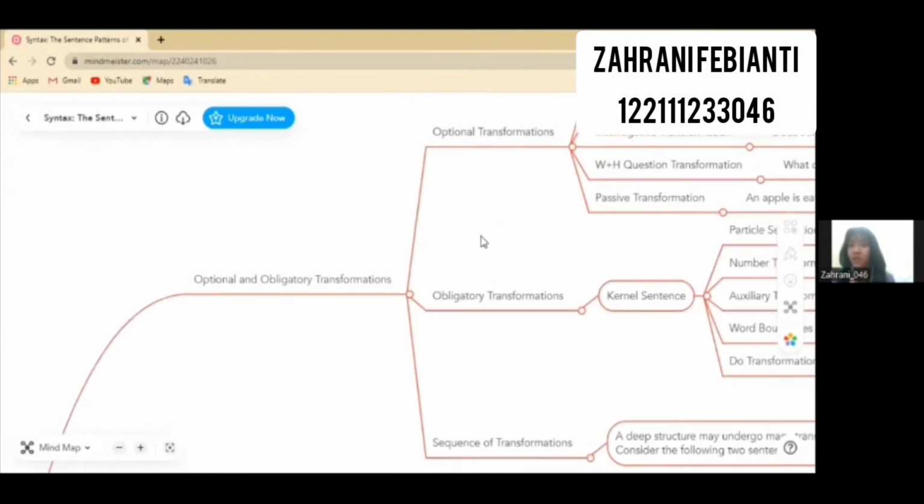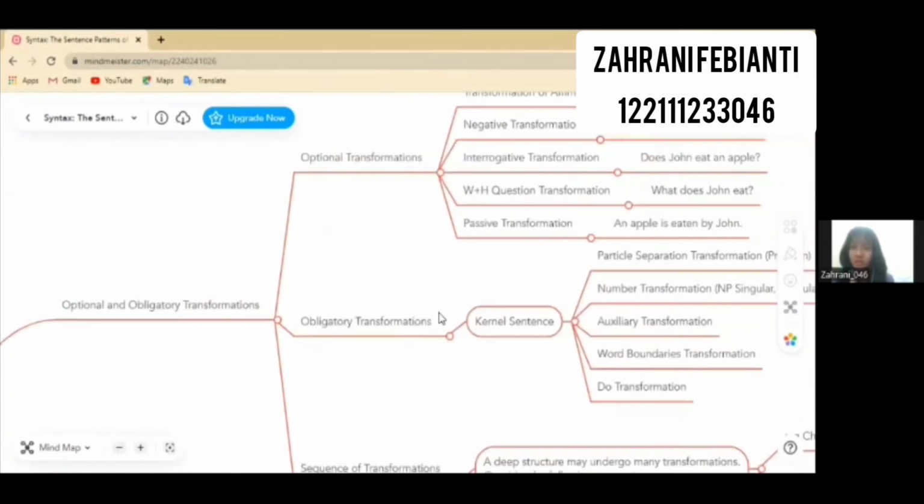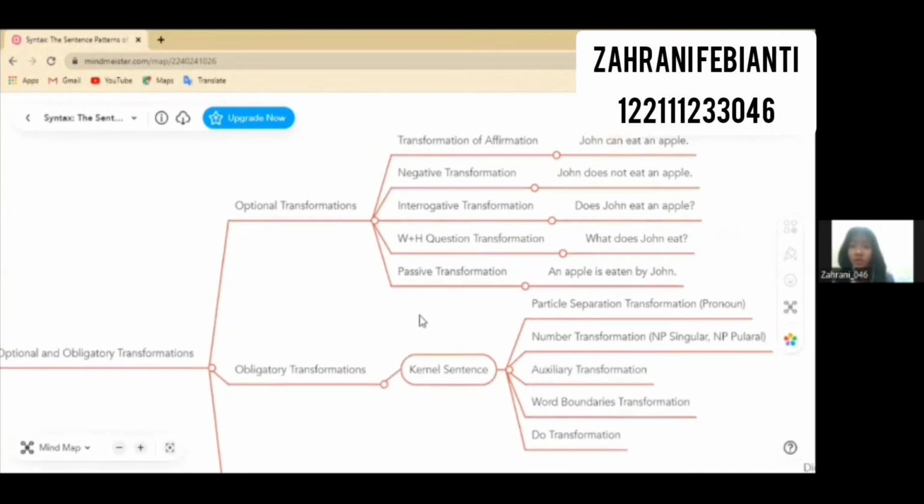So here are optional and obligatory transformations. As with phonological rules, transformations can be optional, stylistic, or obligatory. The participle movement transformation, topicalization rule, imperative transformation, verb phrase deletion rule, and pronominalization are all optional rules in English. Here are examples of optional and obligatory transformations, as you can see on our map. And then we move to sequence transformations.